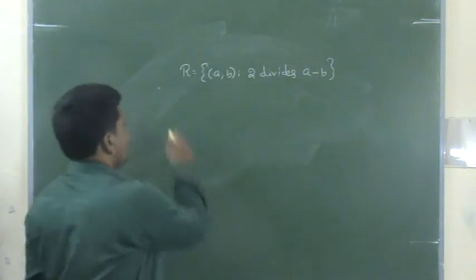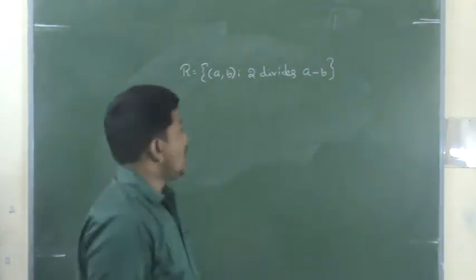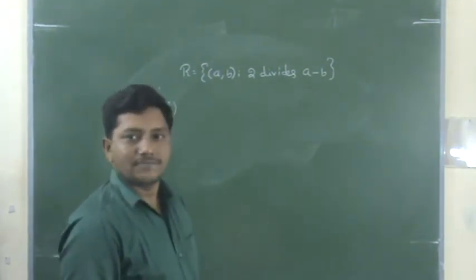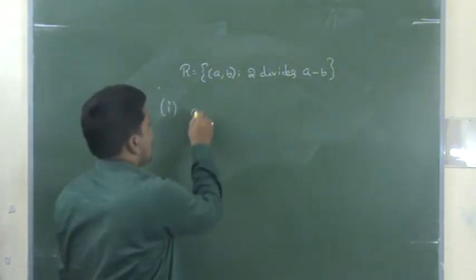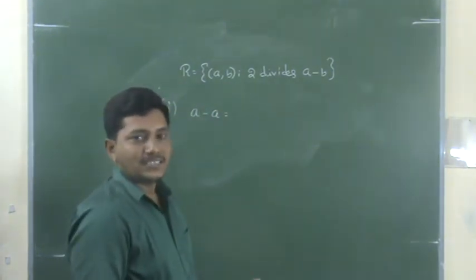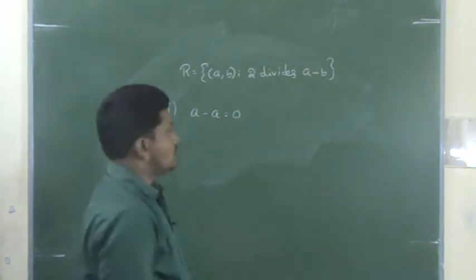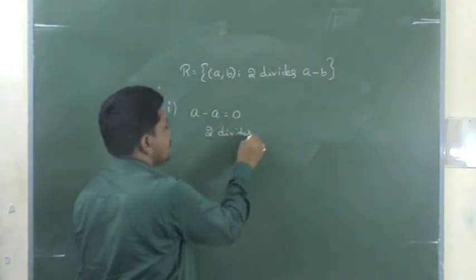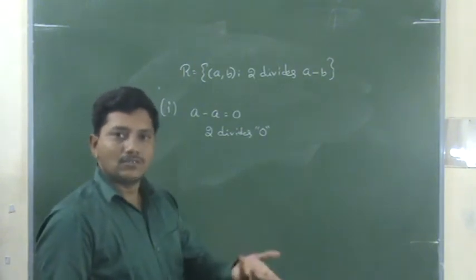So the relation is like this: a comma b such that 2 divides a minus b. Right? First of all, reflexive. How to show that reflexive? I want the ordered pair a comma a, right? So substitute a in place of b, the same element only. A minus a, subtraction of the same thing, what happened? 0. Right? So obviously 2 divides 0. 0 by 2 is equal to 0, right?